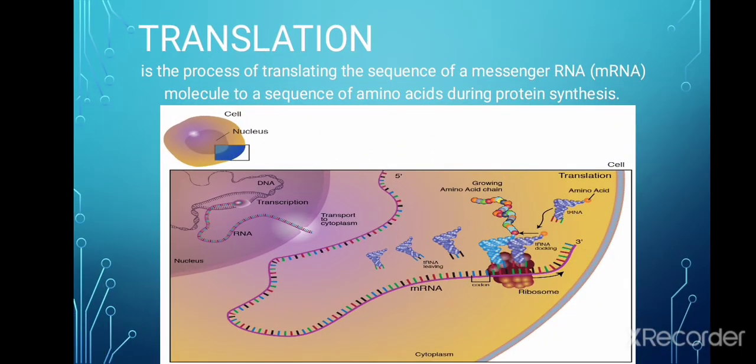Now, let's define translation. But before that, did you know that translation literally means to carry across? And here, as we can see, it is the process of translating the sequence of a messenger RNA or mRNA molecule to a sequence of amino acids during protein synthesis.